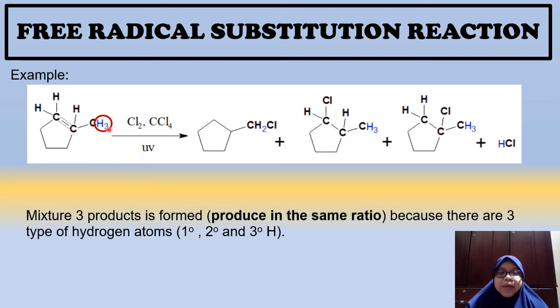So when you replace the primary hydrogen with chlorine, you will get the first product. Awak akan dapat produk yang pertama ni. Okay, awak replace primary hydrogen dengan chlorine, awak akan dapat produk yang pertama. So produk yang pertama ni dihasilkan apabila chlorine substitute the primary hydrogen. Okay, itu primary hydrogen.